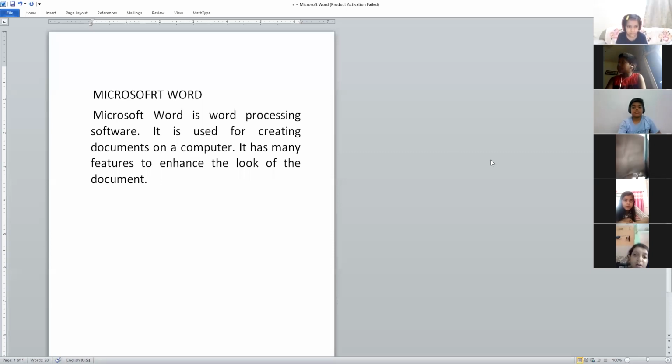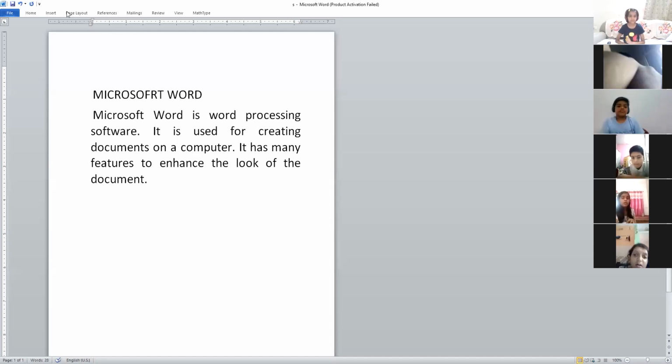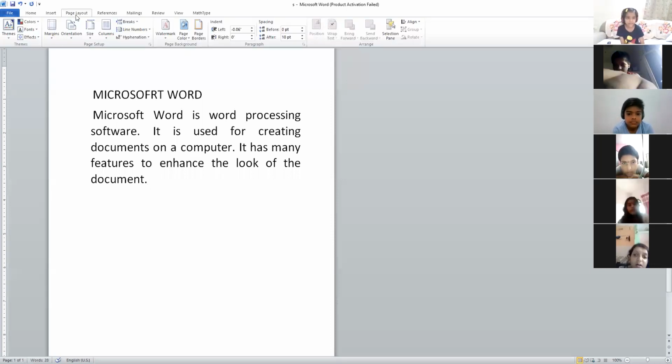So this is the Word document. Here you can find the tabs: the File tab, Home tab, Insert tab, Page Layout, References, Mailings. All these are called tabs, and as you click on any tab, you will get groups. Here we are going to click on the Page Layout tab.